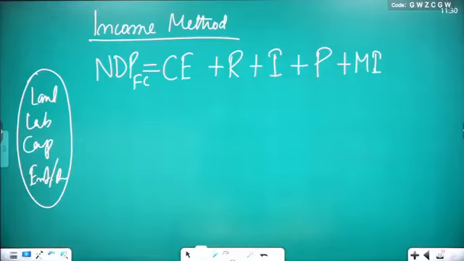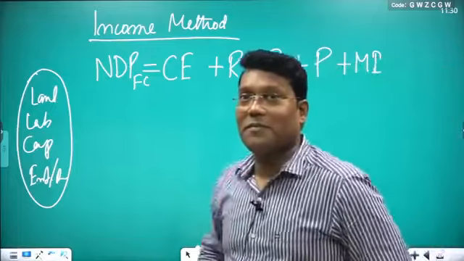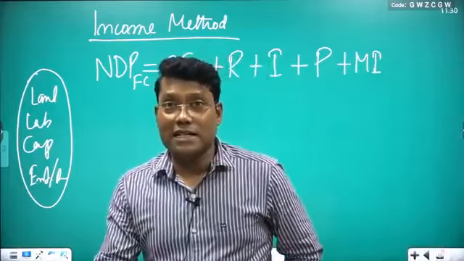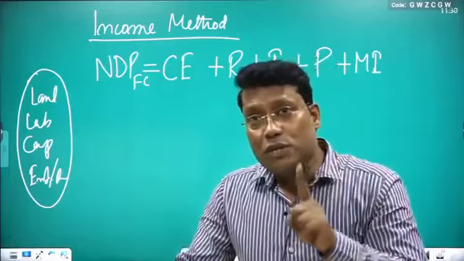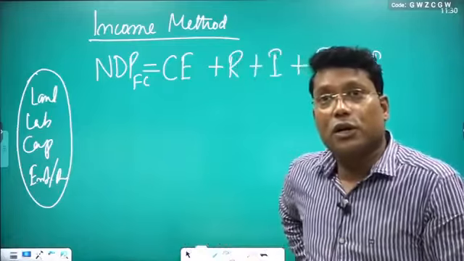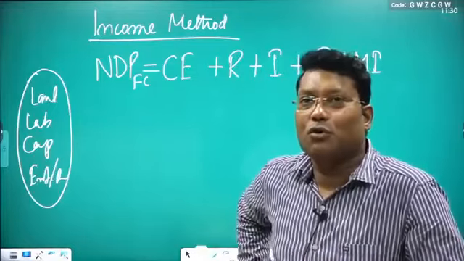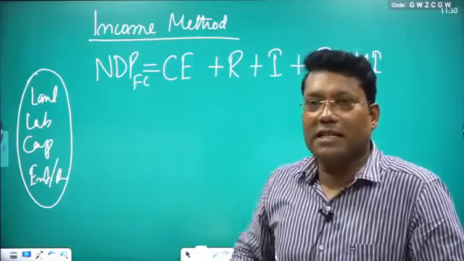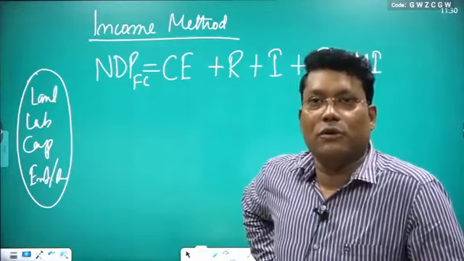Okay. Check, all of you. We are getting directly NDP at FC, not GDP. That is the reason I discussed with you. Using different methodology, yes, using different methodology, you can go to the same destinations, but routes will be something different. Like suppose you are going somewhere, take the example of Kolkata you are going.